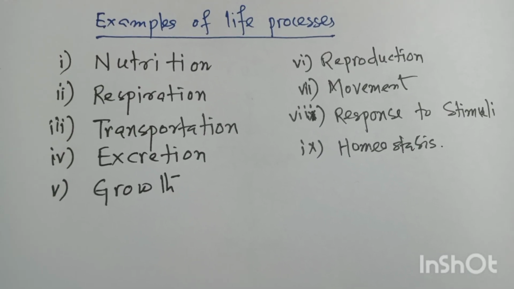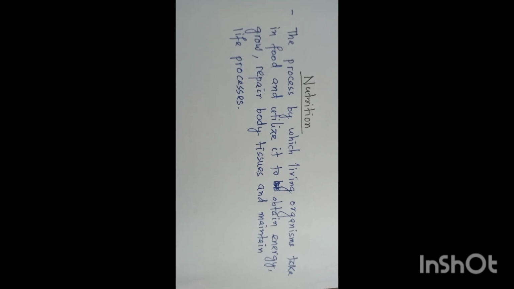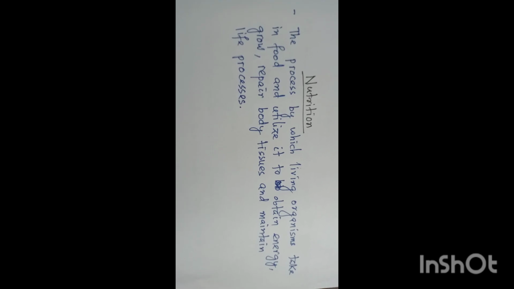Hence these are called life processes. Now we'll discuss nutrition. Nutrition is one of the important processes. It is the process by which living organisms take in food and utilize the food to obtain energy, grow, repair body tissues and maintain the life processes.